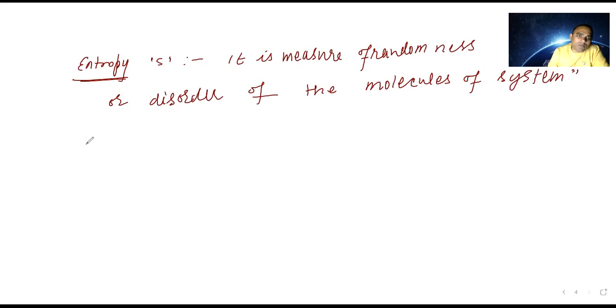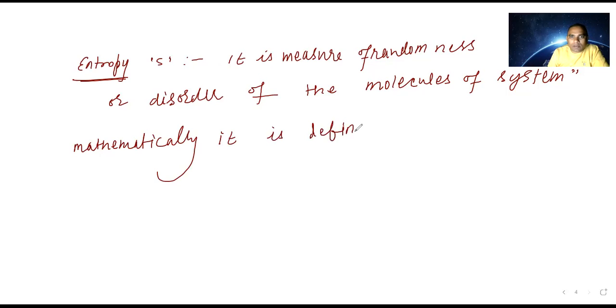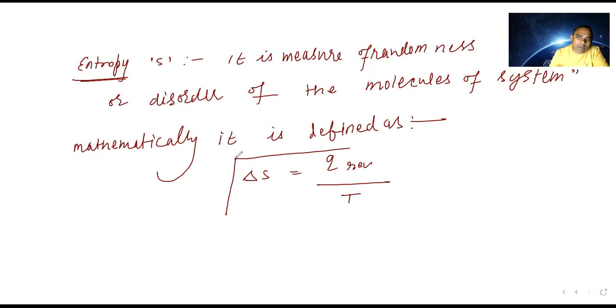So what is the formula mathematically? It is defined as, the mathematical form, there are too many numericals. Delta S is equal to Q reversible upon T. That is the first one. Q reversible means heat given to system.